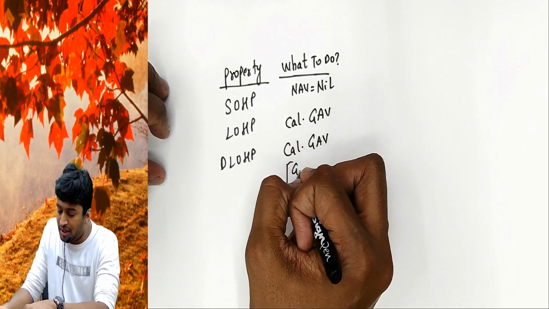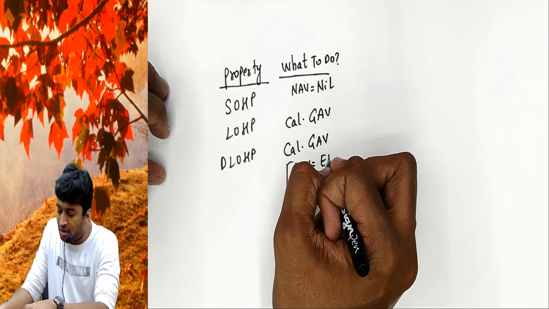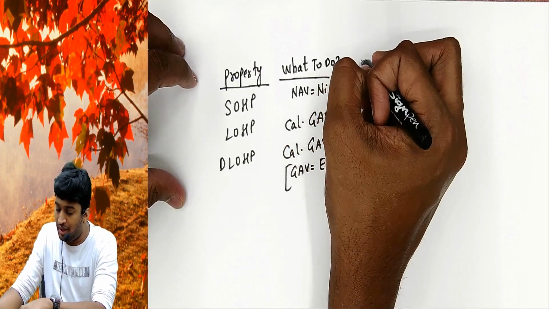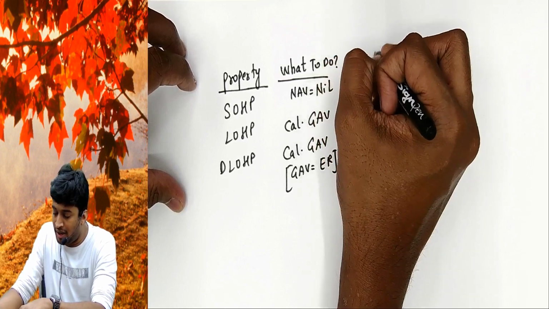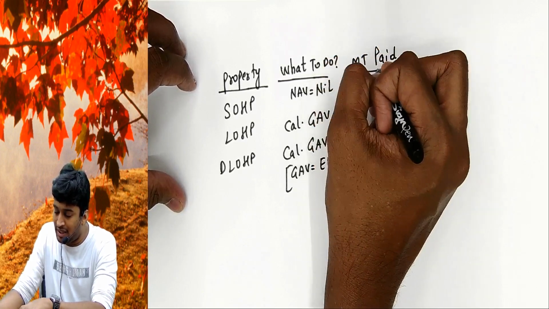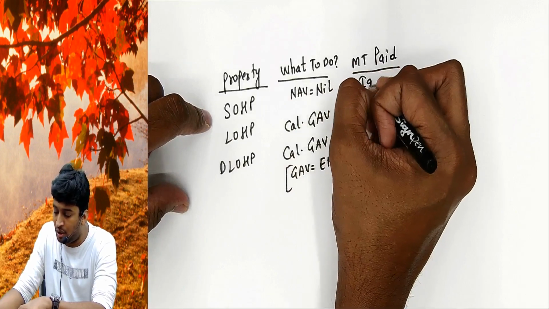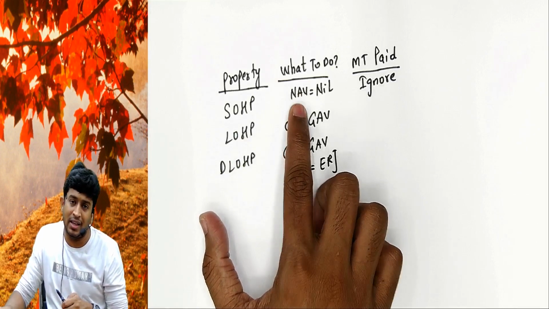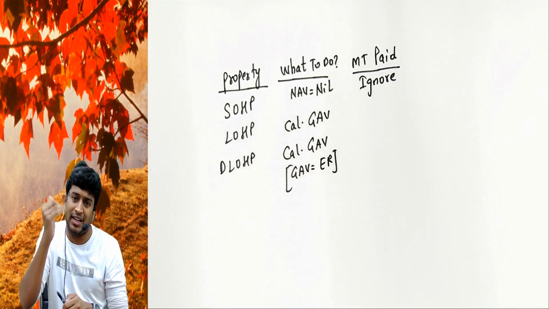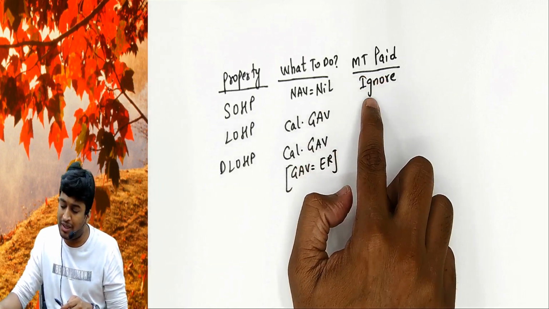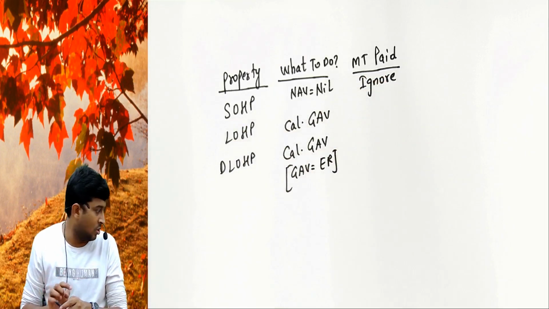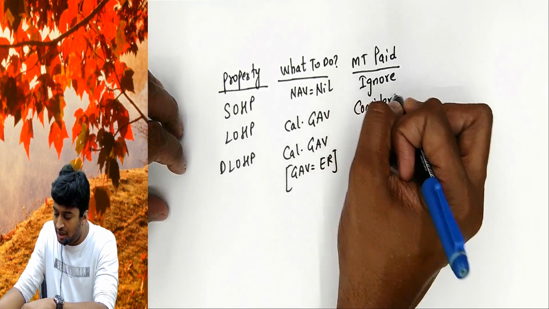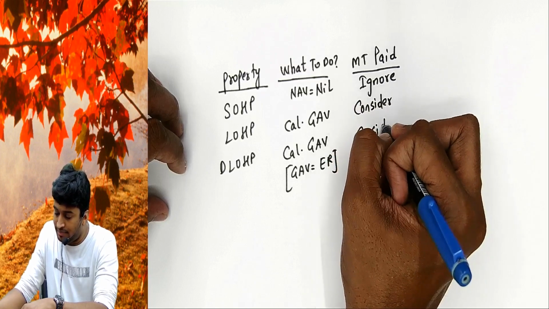But in 99% of cases, your GAV is the expected rent only, because there will not be ARR for deemed to be let out property. Then municipal taxes paid. I paid municipal taxes for a self-occupied house property. We will ignore. Why? Because our pro forma starts with NAV directly. Pro forma is GAV minus municipal taxes equals NAV. NAV is only 0, so municipal taxes paid for self-occupied property will be ignored. Let out, we will consider. Deemed to be let out also we will consider.